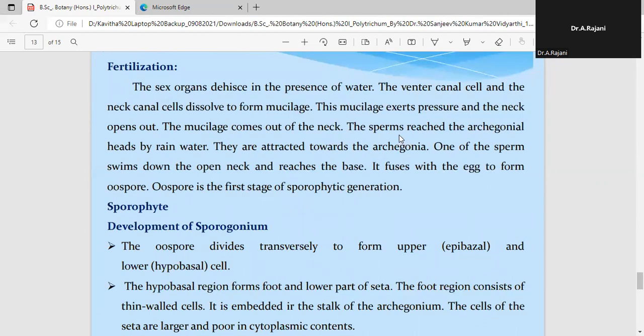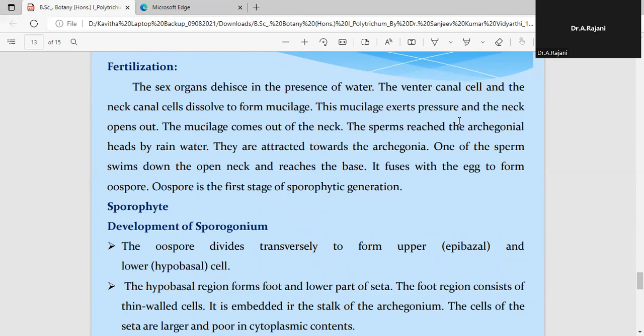They reach the archegonial head, or the female Polytrichum plant, through the mucilage which is exuded from the neck region. So it is a chemotactic attraction of the antherozoids towards the female plant.